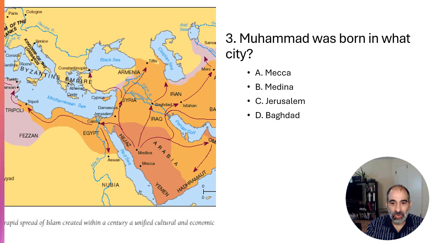All right. Question number three. Muhammad was born in what city? Mecca, Medina, Jerusalem, or Baghdad? And you have a little map. You can see where some of these places are, of course. And the answer to this one is Mecca. He actually was born in Mecca, later will move to Medina. And again, I have a whole set of lectures on this topic as well. So that would be A for number three.